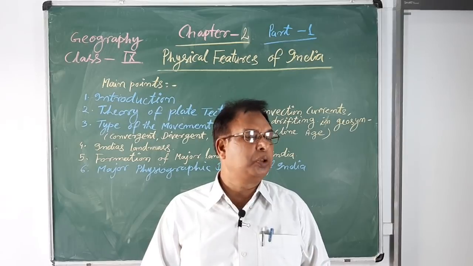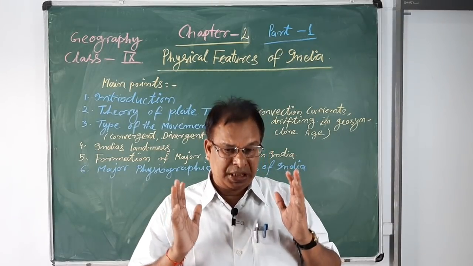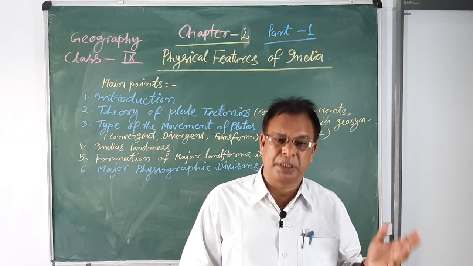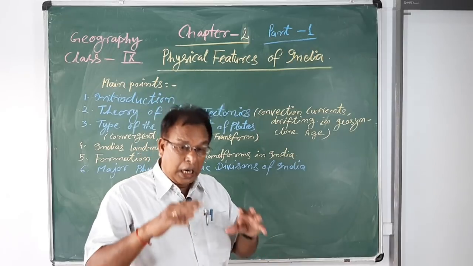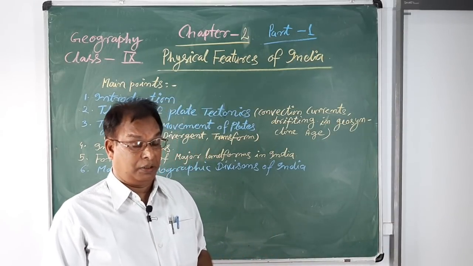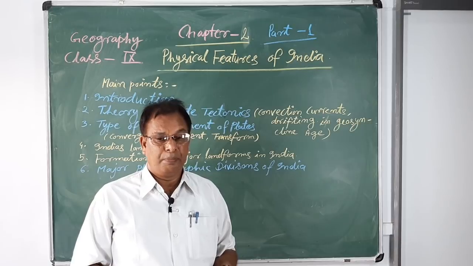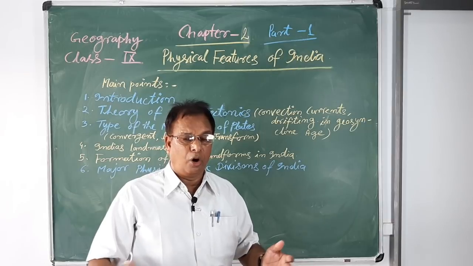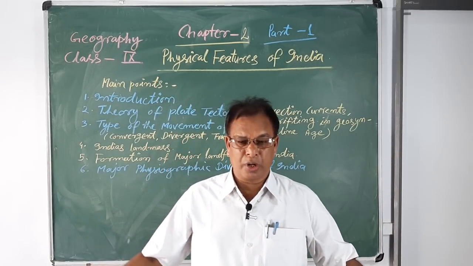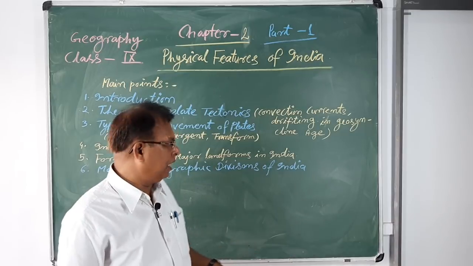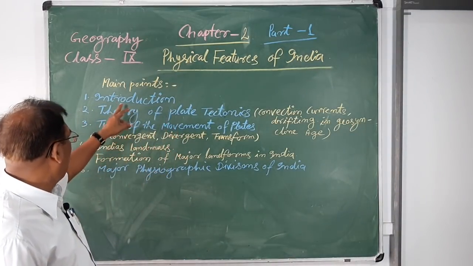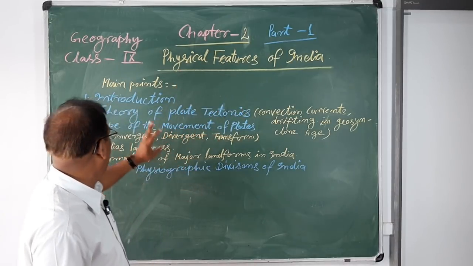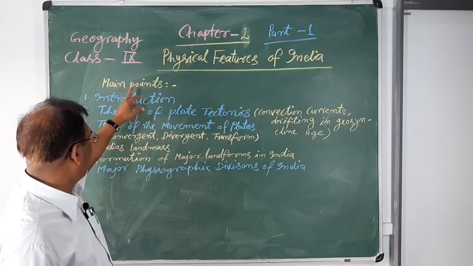India is divided into 6 physiographic divisions. Physiographic means physical divisions. Under the physical divisions, you will learn about the mountain features, plateau features, plain features, and the oceanic parts, coastline, and other features of the land. So, in this chapter, on the physical features of India, you will learn the main points.